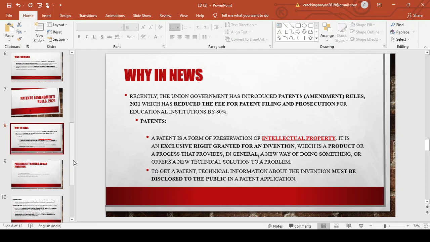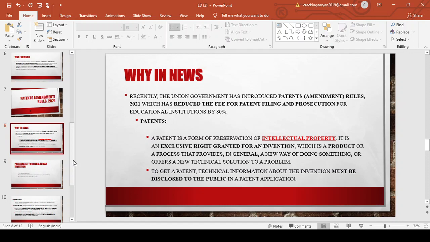The sole purpose of this amendment is to reduce the fee for patent filing and prosecution for educational institutions by 80%. So whatever new development is being made by any educational institution, it should be recognized by the government. The new rule states that for any educational institution, whatever new research or development they are doing, they should be in a position to register their patent, and as a result the fees have been reduced by 80%.